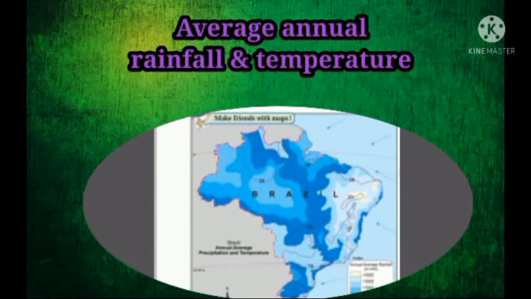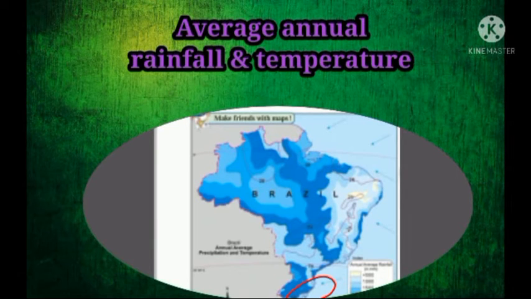The region from 0 degree to the Tropic of Capricorn lies in the torrid zone, so it has more temperature. The average temperature of the equatorial region is 25 degrees Celsius to 28 degrees Celsius. And if we move towards the south, below the Tropic of Capricorn, the temperature is 18 degrees Celsius.